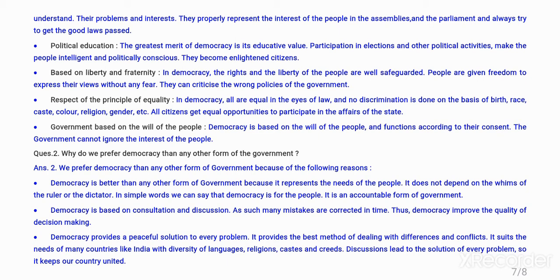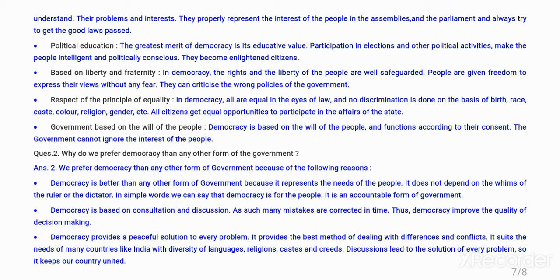Question 2. Why do we prefer democracy to any other form of government? Answer. We prefer democracy to any other form of government because of the following reasons. Democracy is better than any other form of government because it represents the needs of the people. It does not depend on the whims of the ruler or the dictator. In simple words, we can say that democracy is for the people. It is an accountable form of government.